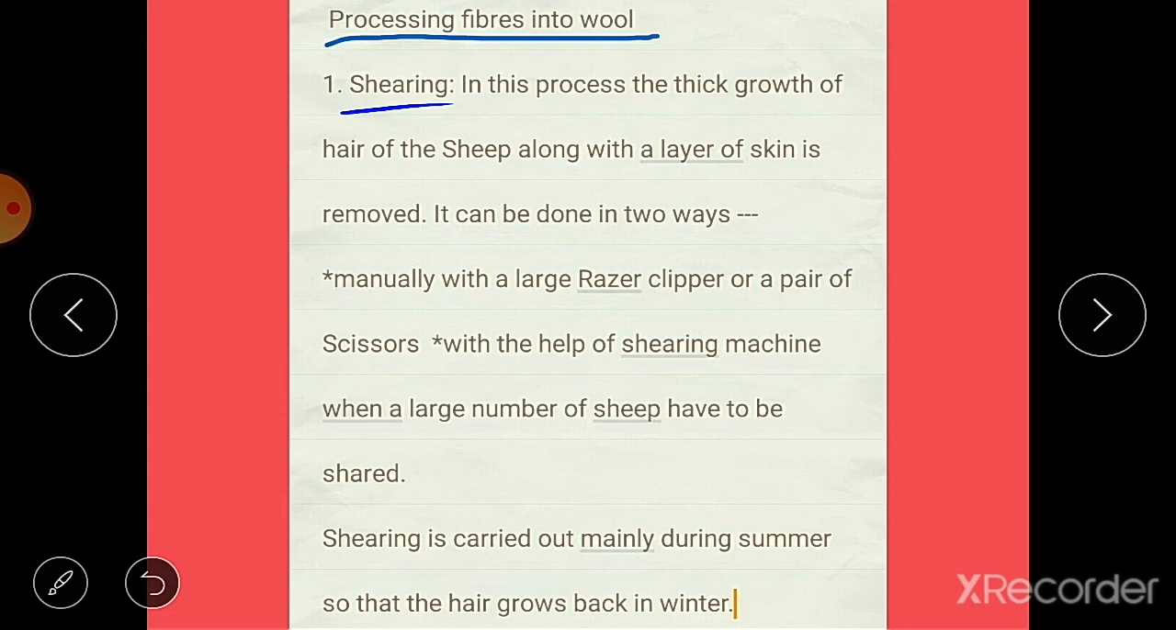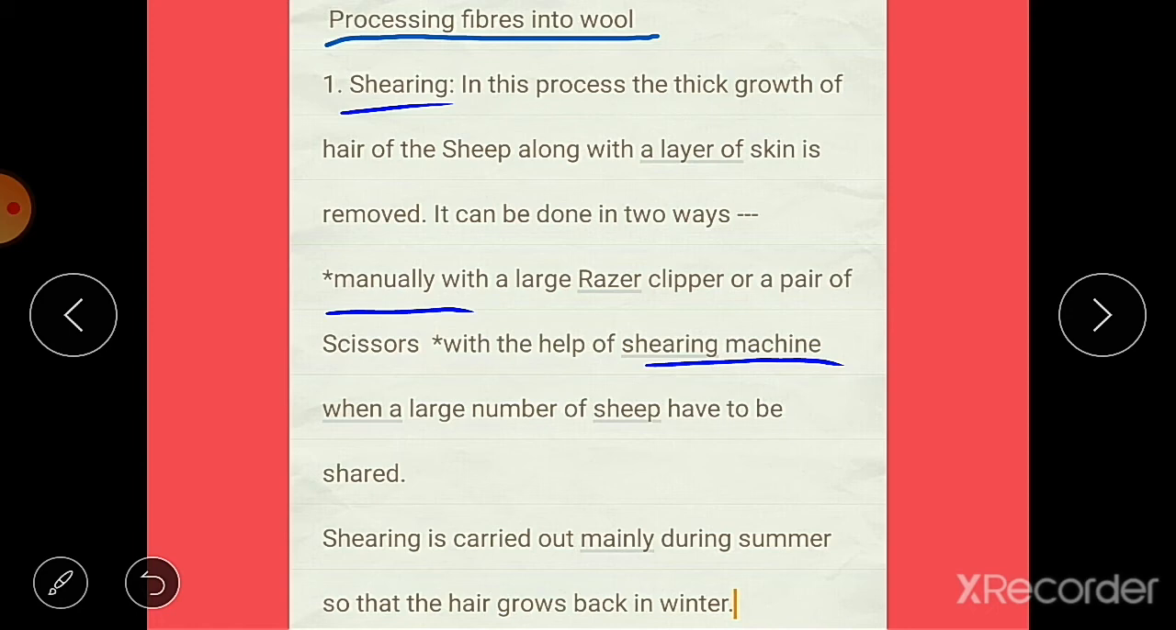First one is shearing. In this process, the thick growth of hair of the sheep along with a layer of skin is removed, and it can be done in two ways, that is manually with a large razor, clipper, or a pair of scissors, and it can also be done with the help of a shearing machine. There are machines which are used for shearing this fleece. When the number of sheep is large, then shearing machines are used for shearing.